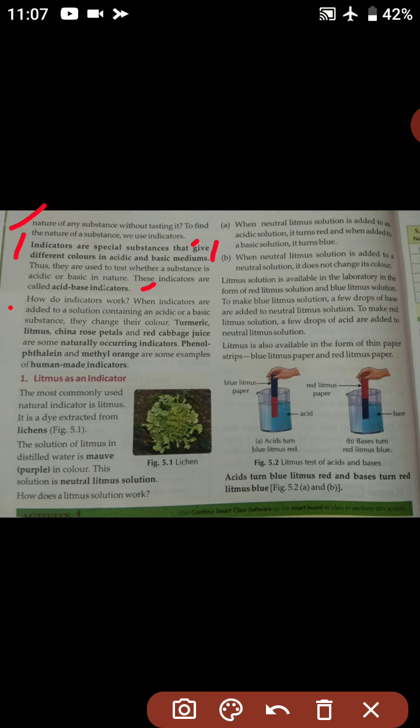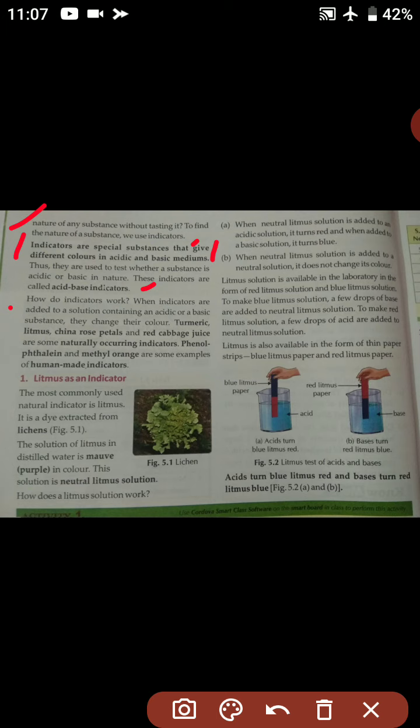How do indicators work? When indicators are added to a solution containing an acidic or a basic substance, they change their color. Turmeric, litmus, China rose petals and red cabbage juice are some naturally occurring indicators.